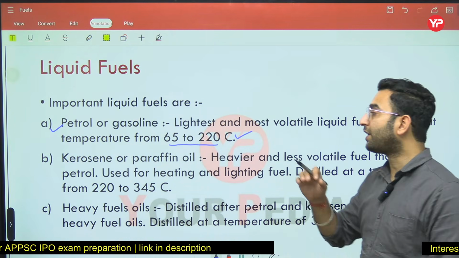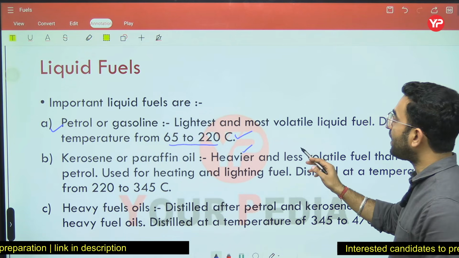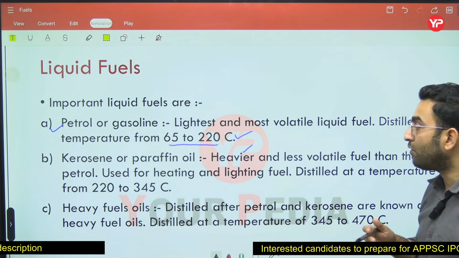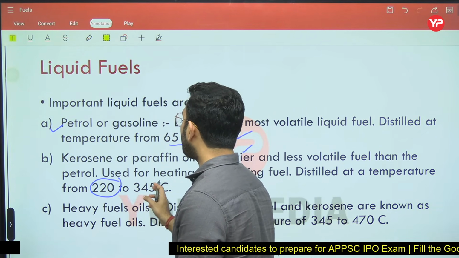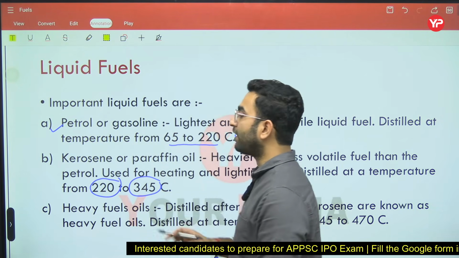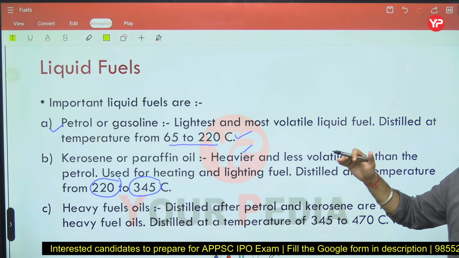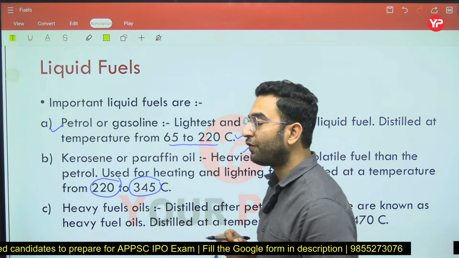But if we talk about kerosene or paraffin oils, they are a little bit heavier and less volatile as compared to petrol. And if you want to obtain this from the crude oil, what you have to do? You have to perform the fractional distillation from 220 degrees Celsius to around 345 degrees Celsius. So here we have a different temperature range for obtaining different types of fuels.